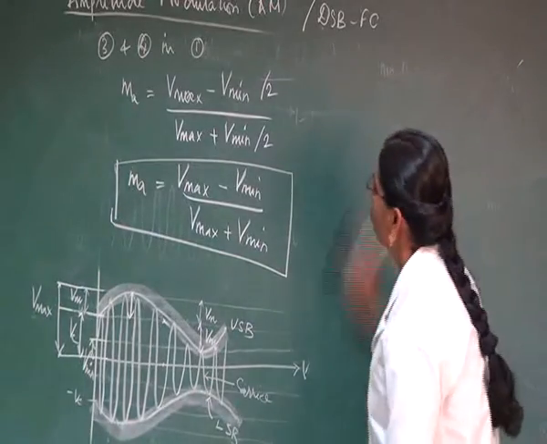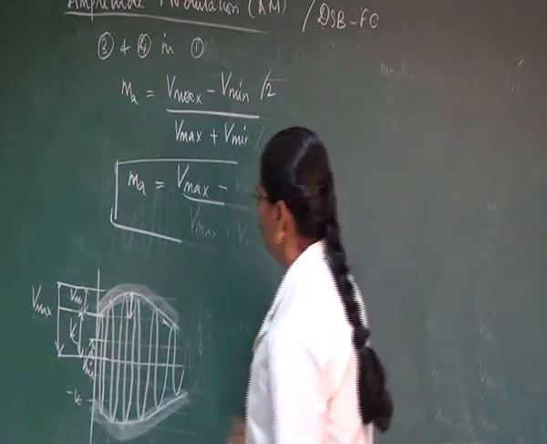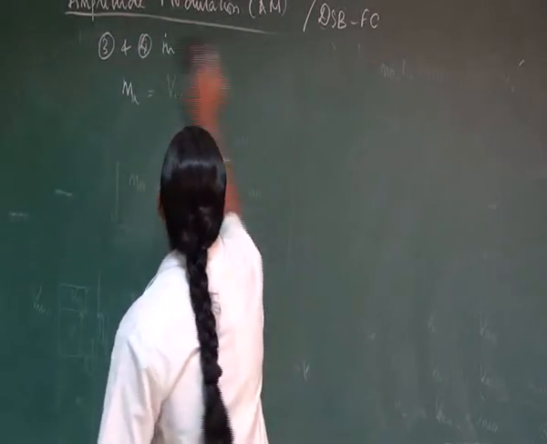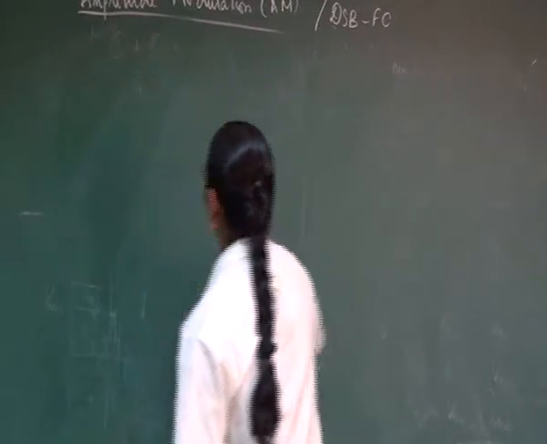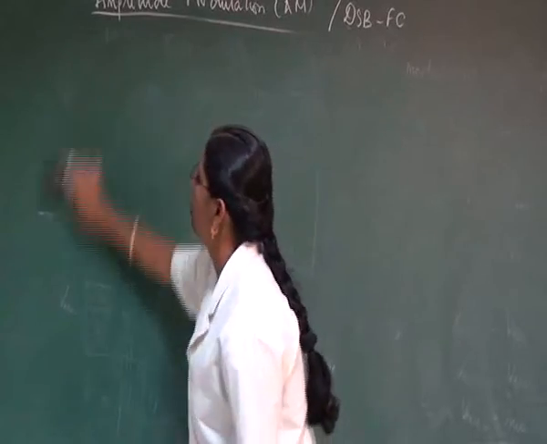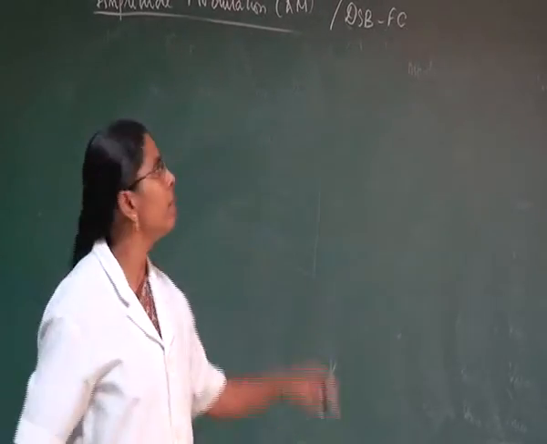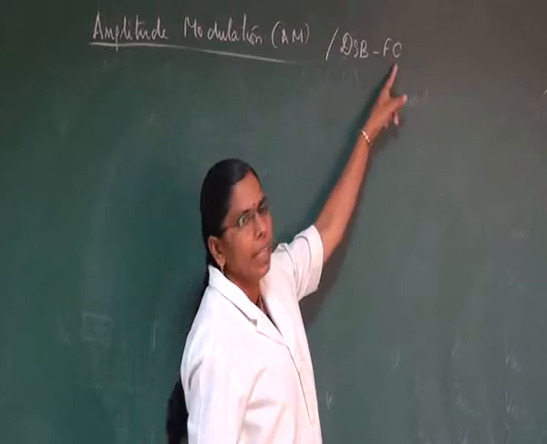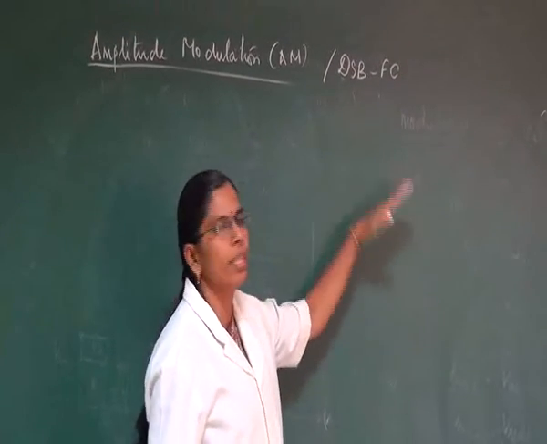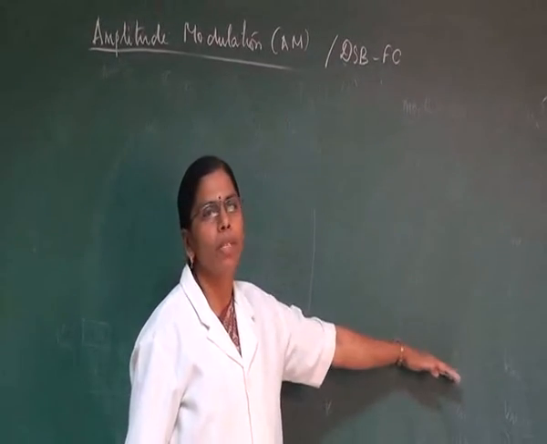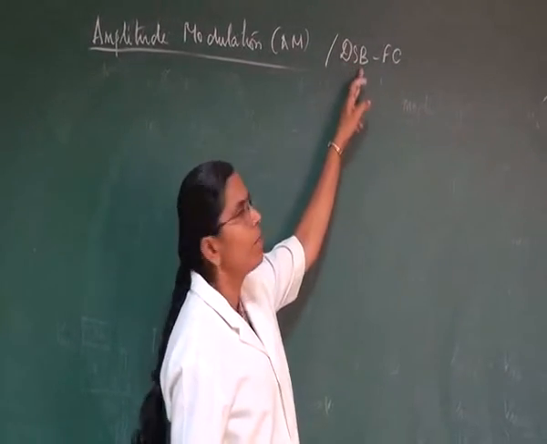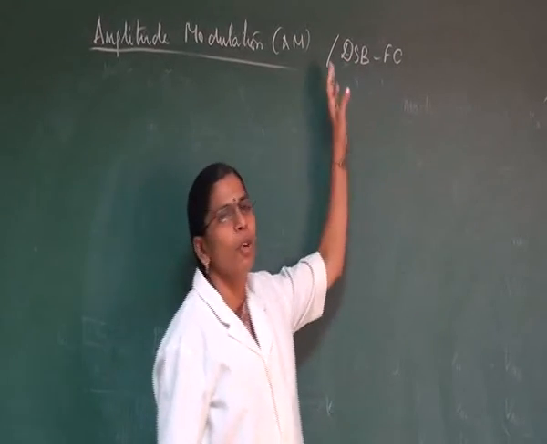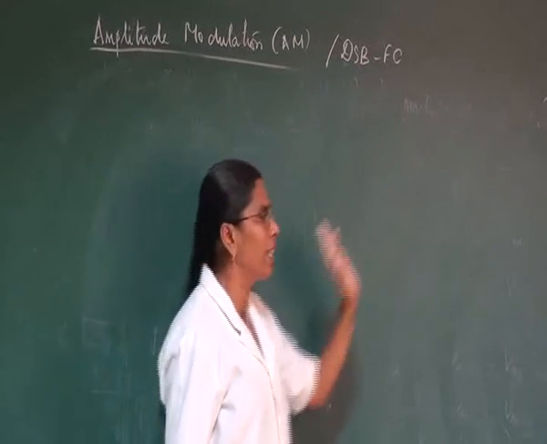So finally, let us calculate the total power of an AM signal. How can total power be calculated? As I told you, amplitude modulation can also be called DSB-FC, double sideband full carrier. Here we have two sidebands, our lower sideband and our upper sideband. That is why we call it double sideband, and it is full carrier.